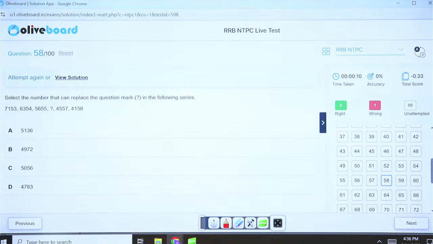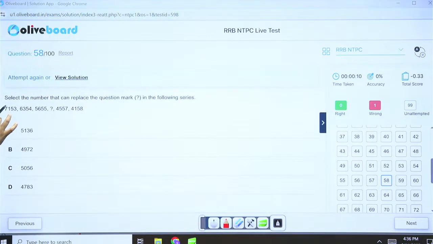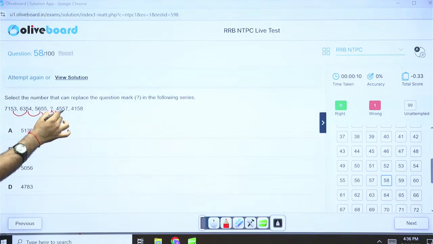Okay. 7153, 6354, 5655, what, 4557, 4158. The first thing which comes to your mind, I very well know this, I have seen students do this, is that 7, 6, 5, 4, but then we have 4 and 4 here also. So reject this idea altogether. This is simply based on difference, trust me. You find out the differences here, here and here and here if you want. You will get your answer.